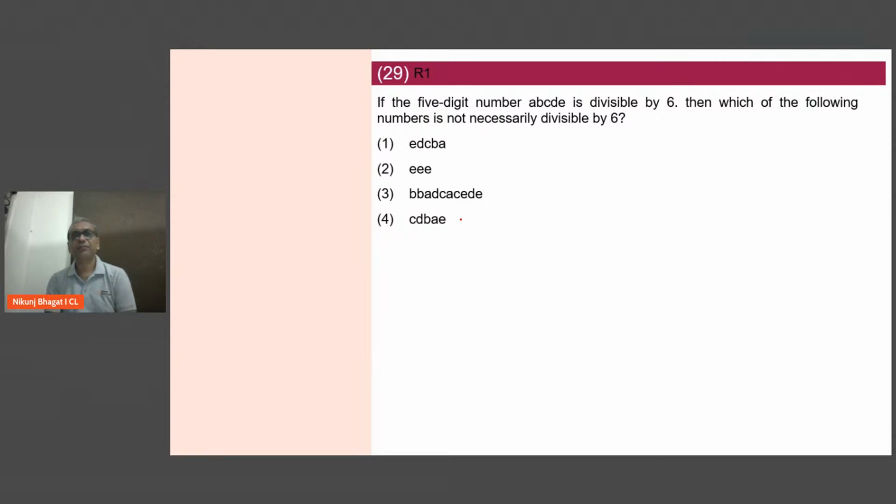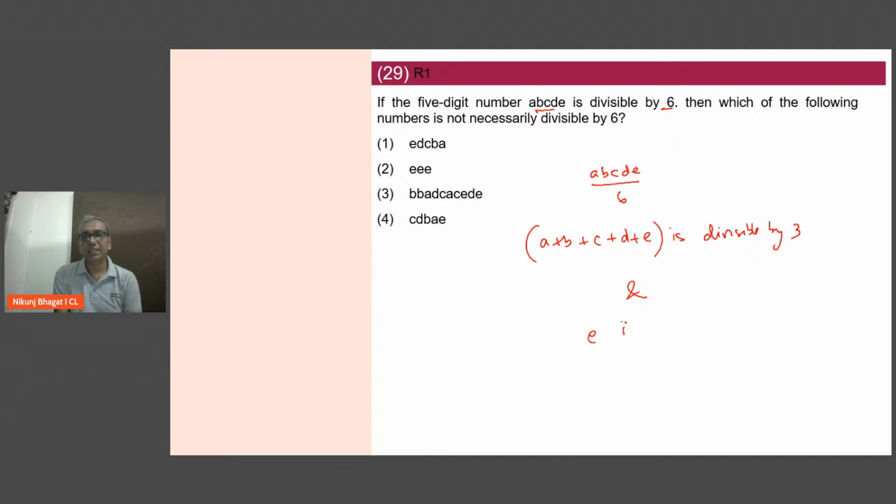29 में आते हैं. 5-digit number ABCDE is divisible by 6. So if ABCDE is divisible by 6, then A plus B plus C plus D plus E is divisible by 3 and E is an even digit. Not necessarily divisible by 6. So obviously first one will be the right answer here because यहाँ last digit A है.